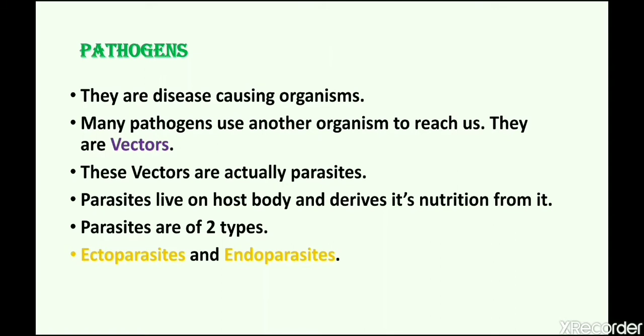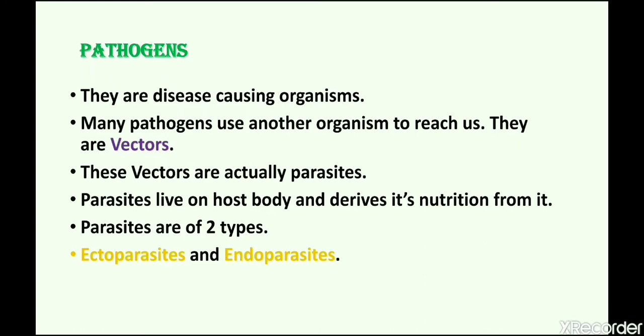That another organism which is required by pathogen is called vector. So vectors are those organisms which help pathogens to transfer disease into human body. These vectors are actually parasites.